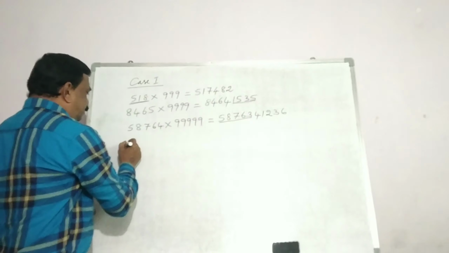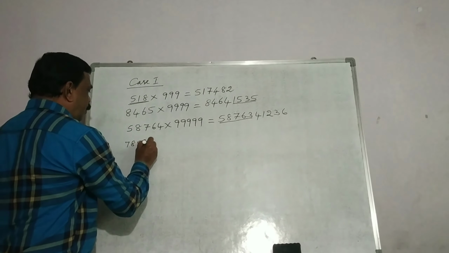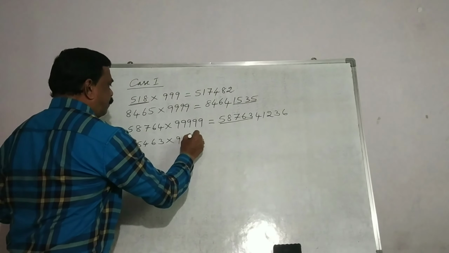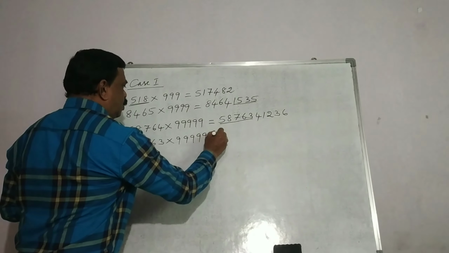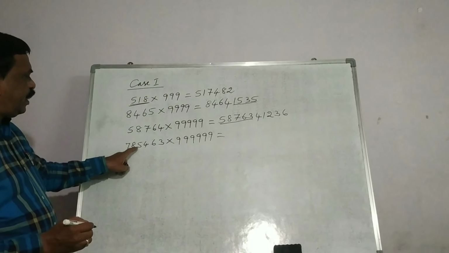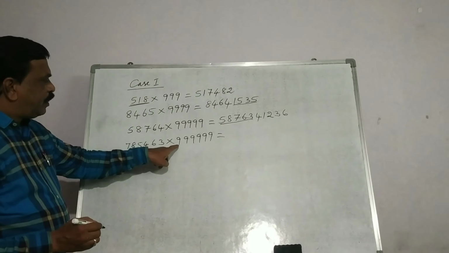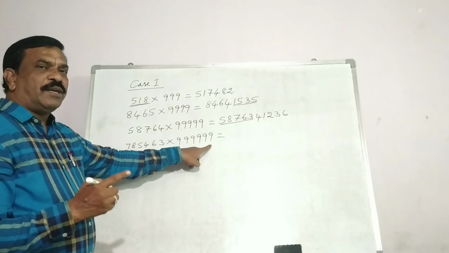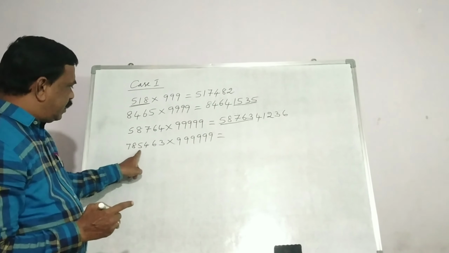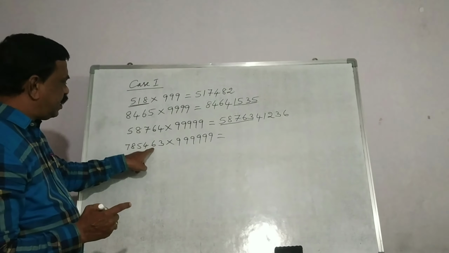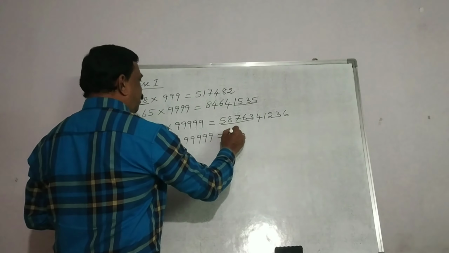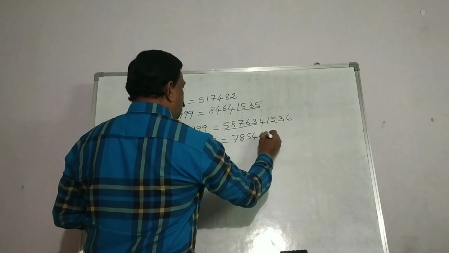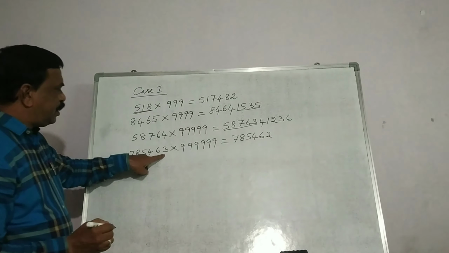Now let us see one more. So this is a 6-digit number, 785463. 6 digits are there, nines are also 6. So same sutra, Ekanyunyena Purvena and Nikhilam Navata Charamam Dashata. That means reduce this number by 1. So this 63 will become 62 in the answer part. So it will become 785462. So this is reduced by 1.